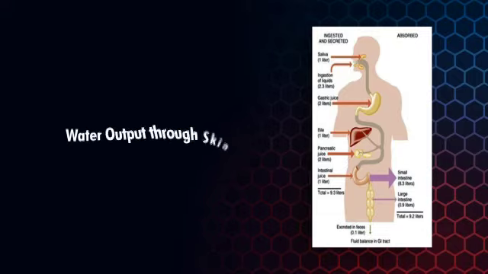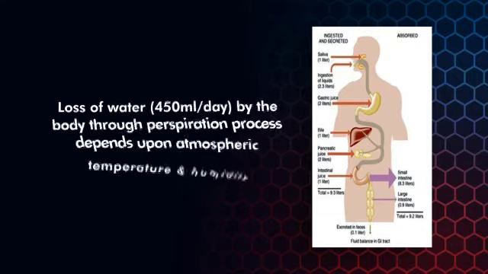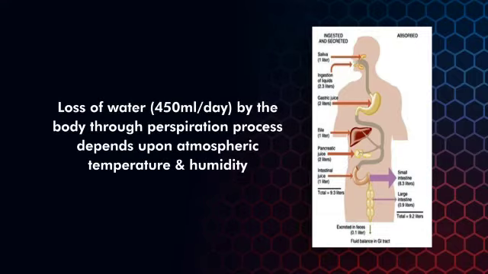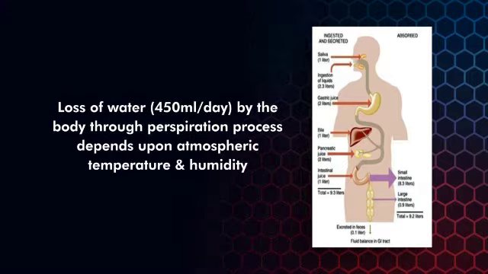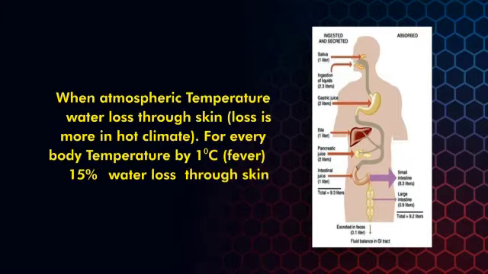Water output through skin. Loss of water is 450 milliliters per day through the perspiration process, which depends upon atmospheric temperature and humidity. When atmospheric temperature is high, water loss through the skin is also high.